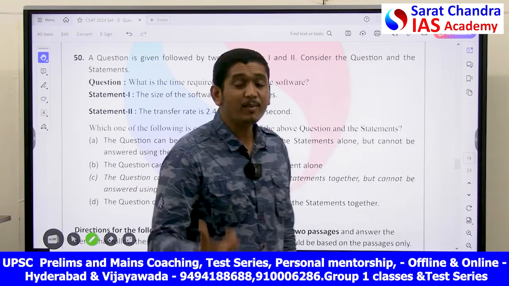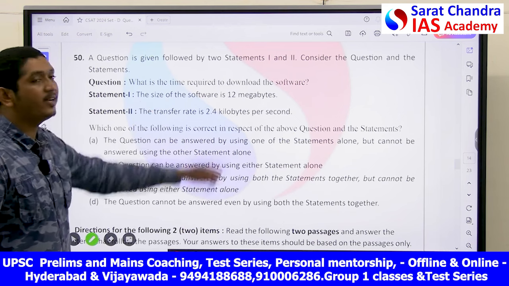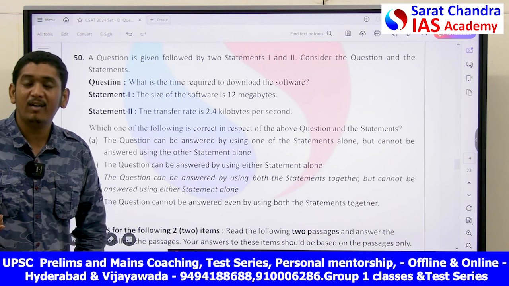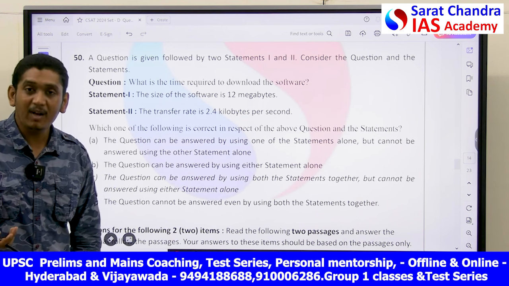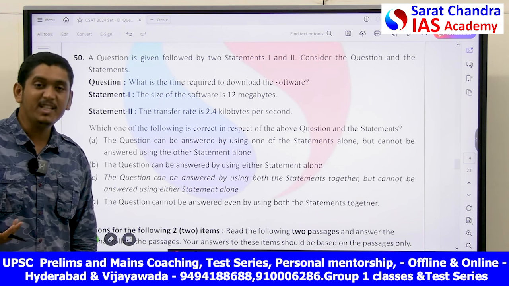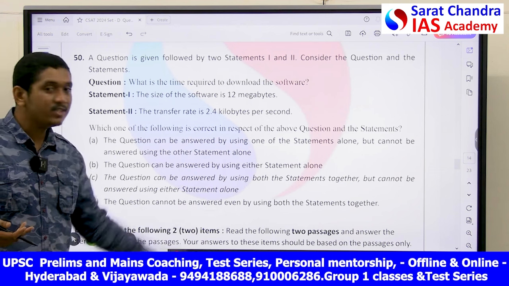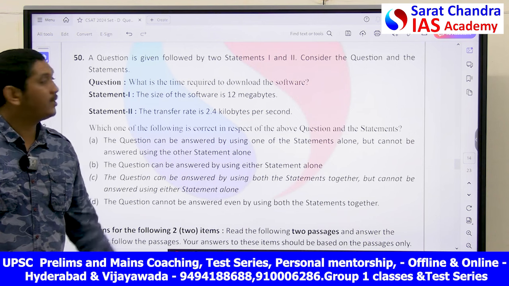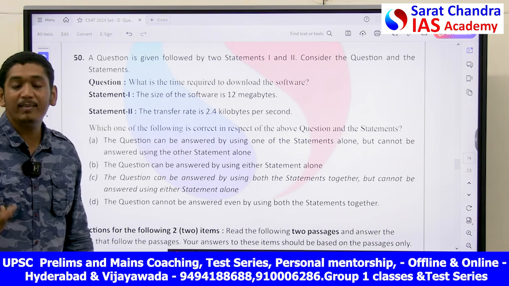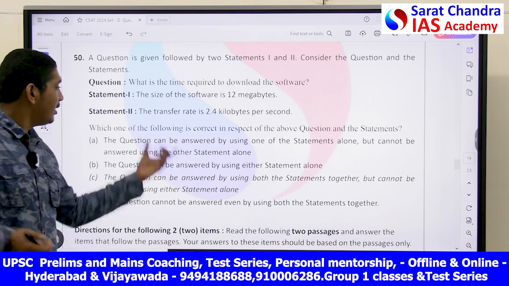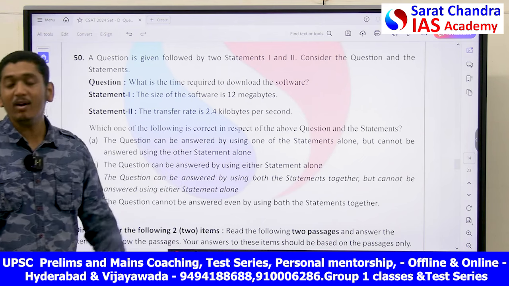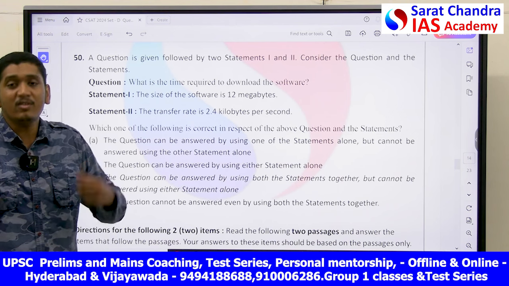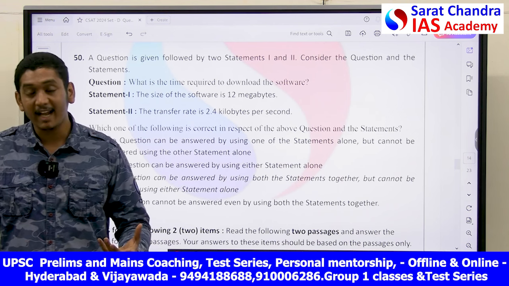So let's see the statements. The size of the software is 12 megabytes. With just the size, can I say I will download this in 1 hour? No. I should know the speed of my net. If my speed is 1 Gbps, I can download this 12 MB file in a fraction of a second. So I cannot say the time required. Now, if I know the speed of my internet but not the size of my file, still I cannot say the time.